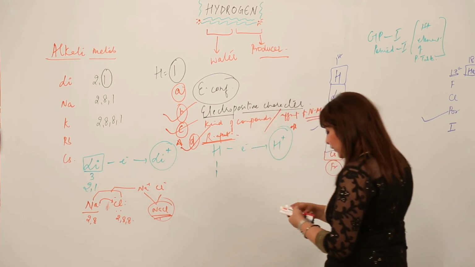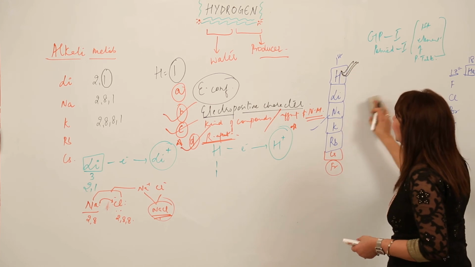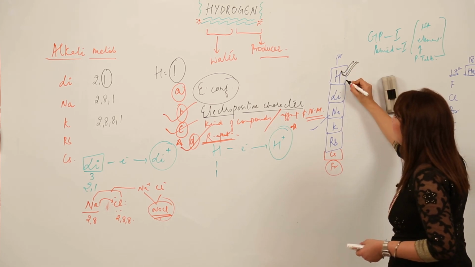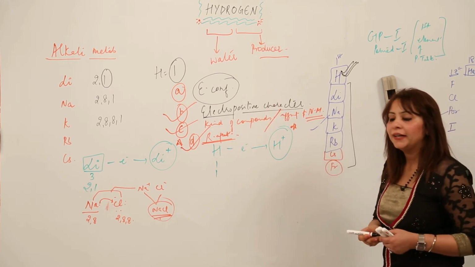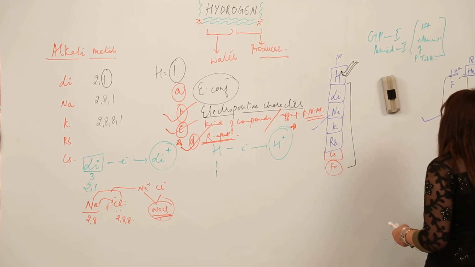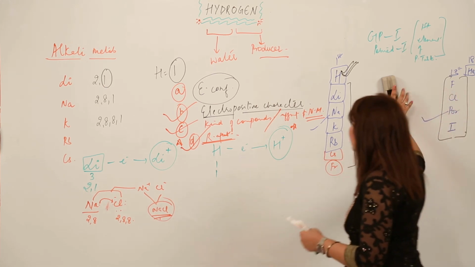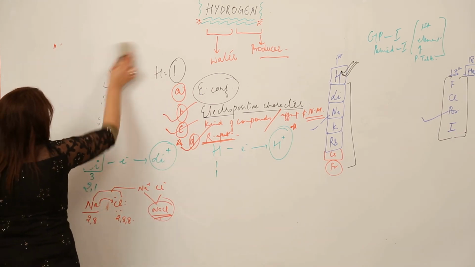Now we have the justification of what are the similarities that link hydrogen with the alkali metals. You know the similarities now, right? Now we'll be discussing what similarities it resembles with group 17, right? So I'm just rubbing it. I hope you have got it, the similarities of hydrogen with alkali metals.